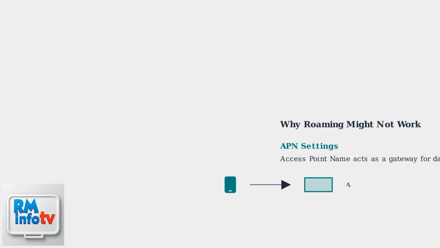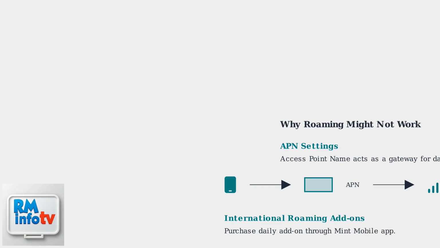APN, or access point name, settings act as a gateway for data traffic. Make sure your device is configured to use Mint Mobile's APN. International roaming requires purchasing a daily add-on through the Mint Mobile app.